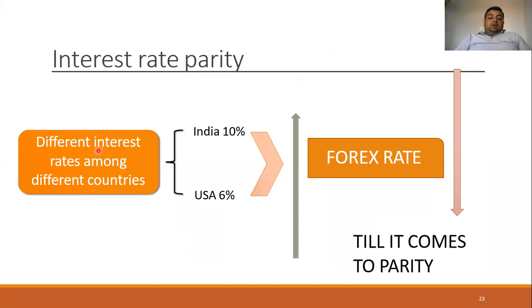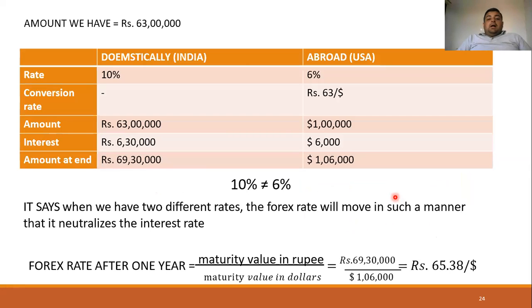For example, the rates of interest in two countries are different. In India, the rate of interest for the investment is 10%, and in the USA it is 6%. As the interest rate is more, the forex rate will fall till it has become equal to that. For this, we will discuss with an example. I said that if there is a difference between the interest rates in two countries, then it is balanced with the currency rate or the foreign exchange rate between these two countries. So let's take an example.